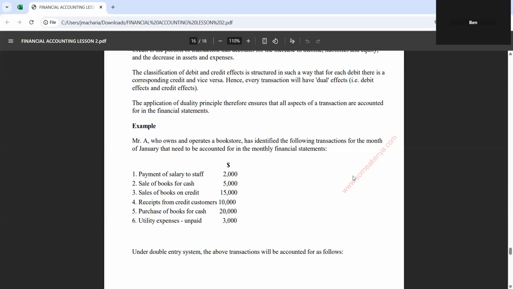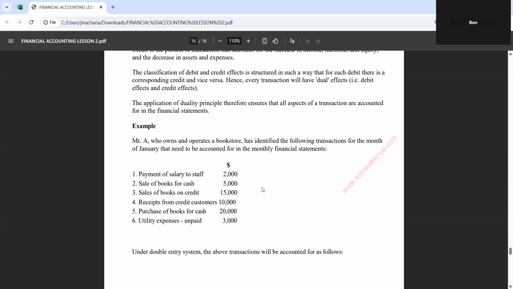All expenses are debited. Like here, looking at this, you're saying payment of salary to staff. You are paying salaries to staff. What is happening? You are paying out money. Your asset is reducing. You credit cash or bank. Then expenses are increasing. You debit expense. Instead of buying a book for cash, you are selling a book for cash. So you are getting more cash. Assets are increasing, you debit. When you're selling, you get sales.